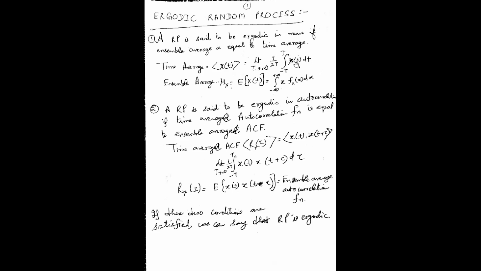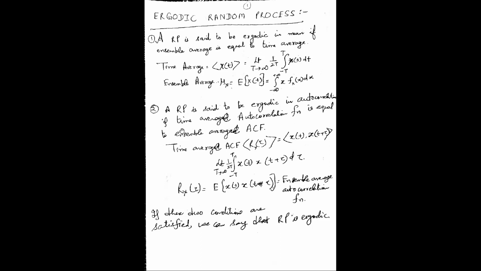x(t) is our A cos(2 pi fc t plus theta), and since we are integrating a cos function over 0 to 2 pi and then taking the limit, this will again be 0, right? So the time average is equal to the ensemble average. That means we have proved the first condition: this random process is ergodic in mean.